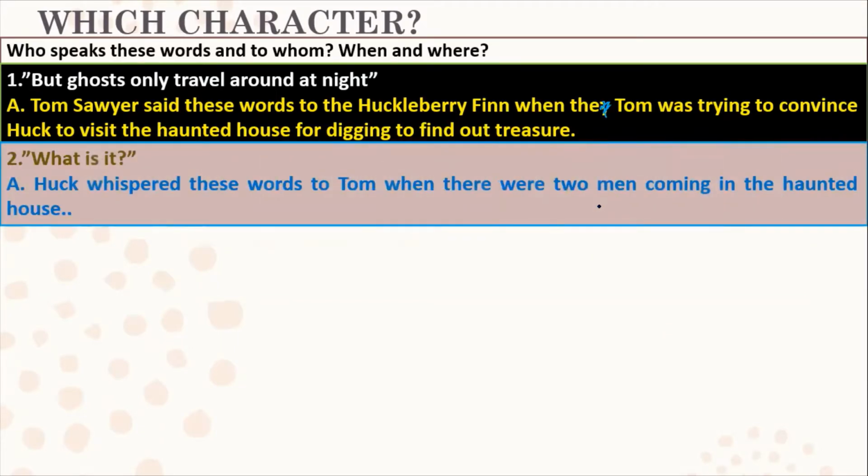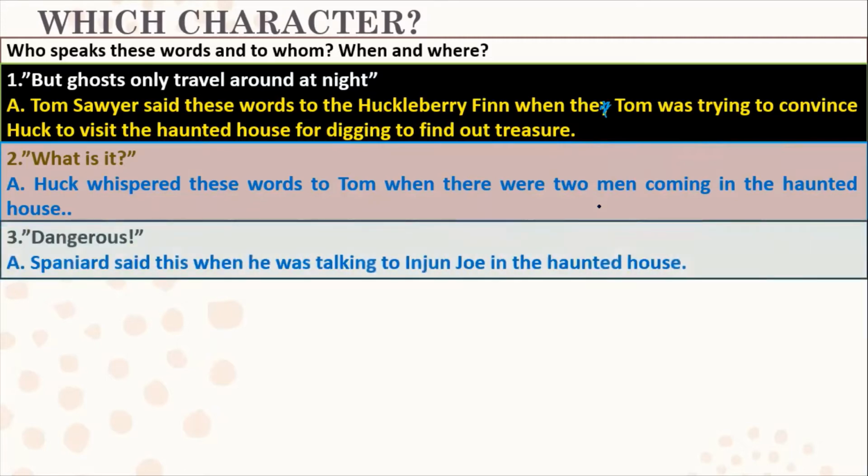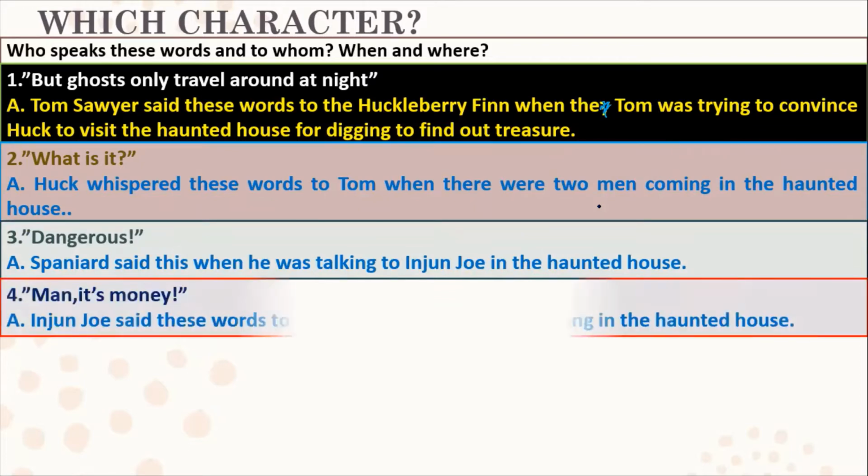The next one: what is it? Huck whispered these words to Tom when two men were coming into the haunted house. Next: "Dangerous." The Spaniard said this when he was talking to Injun Joe in the haunted house.